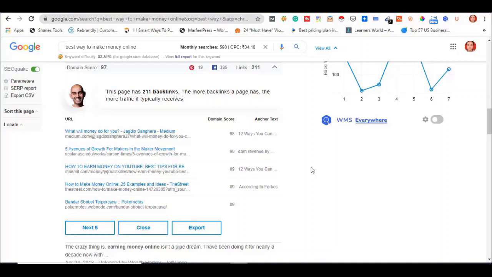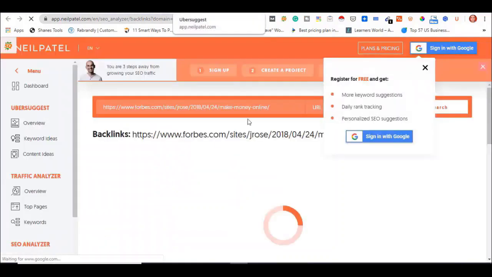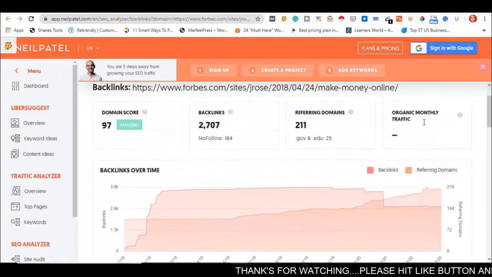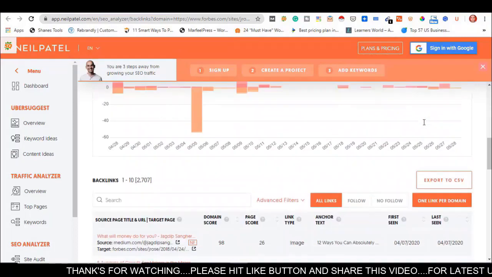If we want to find more backlinks data regarding that domain, we should click on next 5 and we will be redirected to the Ubersuggest website, where you can see lots of other data coming regarding that domain.